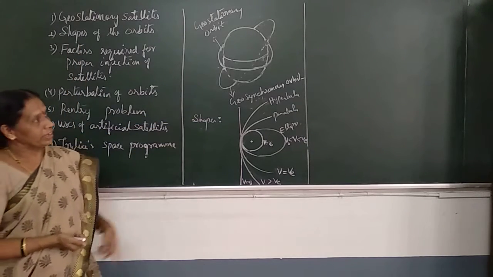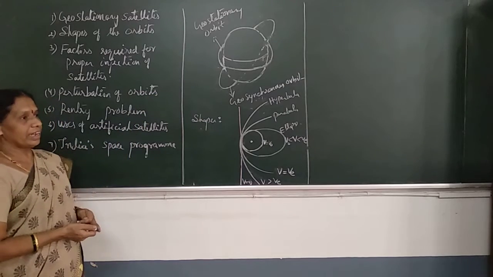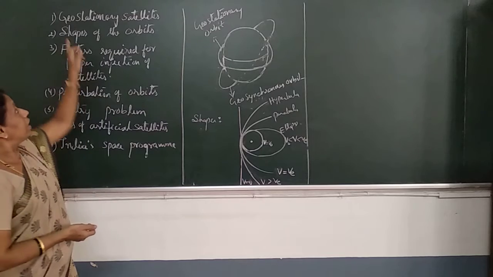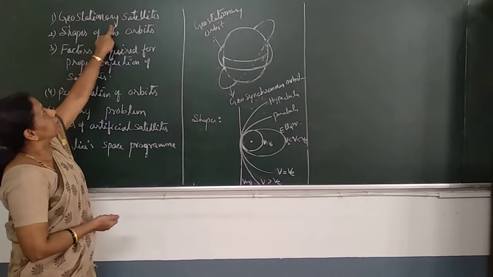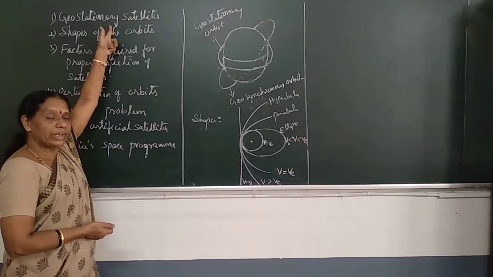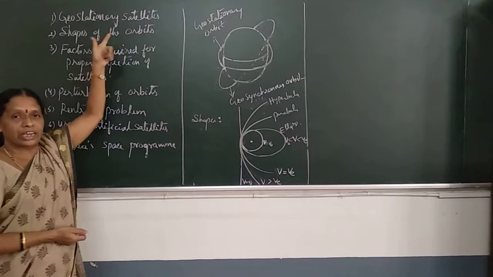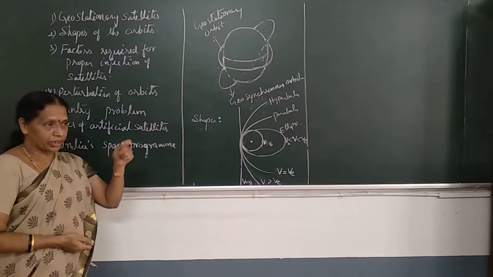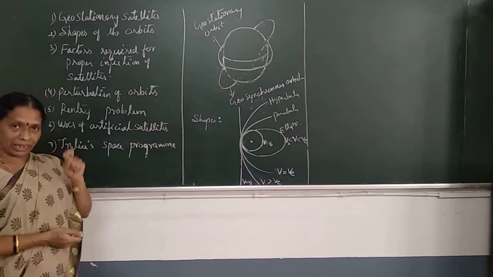And the geostationary satellites always appear to be at rest. As the name says, geostationary, the satellite that appears to be stationary. Why? What's the reason? Because its direction of rotation, period of revolution, and velocity of rotation are everything the same as that of the Earth.